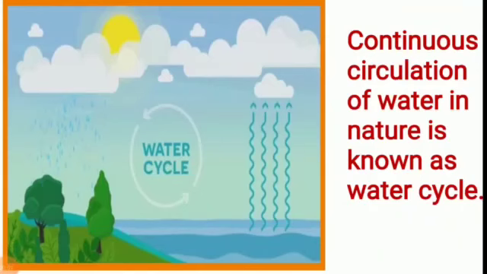Now let us learn about water cycle. What is water cycle? The continuous circulation of water in nature is known as water cycle. In water cycle, there are two important processes that play an important role in nature. They are evaporation and condensation. Let us learn about them.